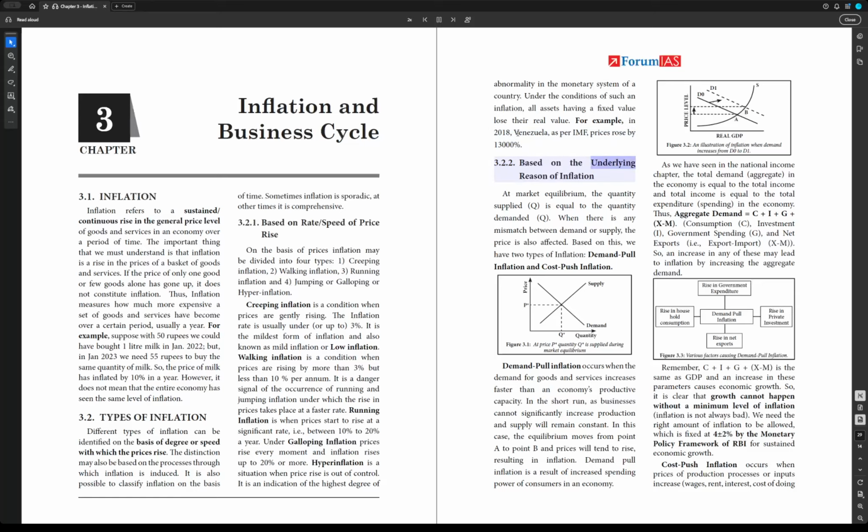3.2.2, based on the underlying reason of inflation. At market equilibrium, the quantity supplied, Q, is equal to the quantity demanded, Q. When there is any mismatch between demand or supply, the price is also affected. Based on this, we have 2 types of inflation, demand pull inflation and cost push inflation.